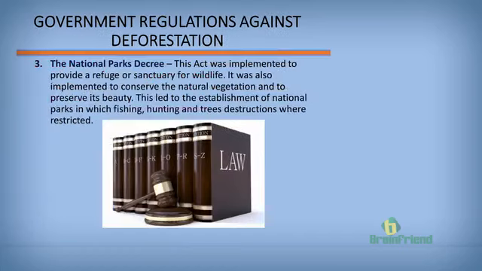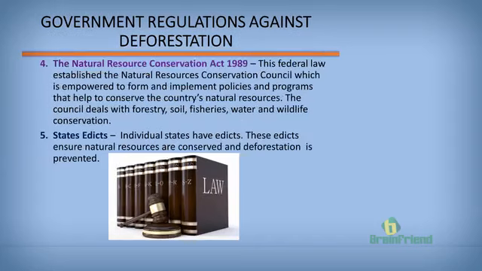Another policy or decree is the National Park Decree. This decree ensured that refuges or sanctuaries for wildlife were established. This prevented the careless cutting down of trees and destruction of forests. Yet another law that helps prevent deforestation is the Natural Resources Conservation Act of 1989.